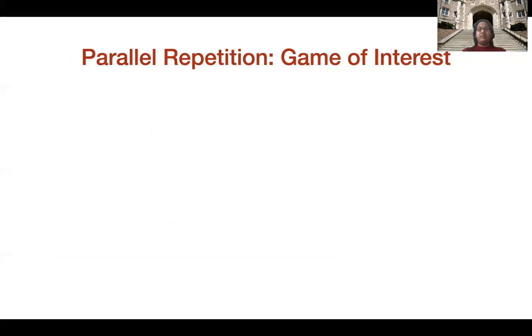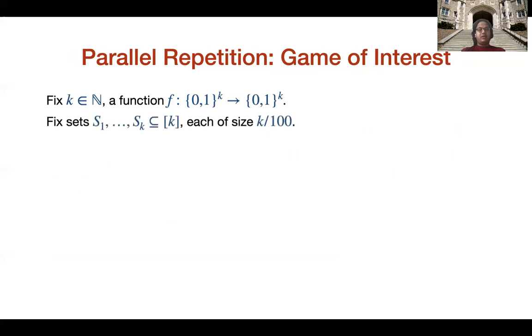I'll now mention the game of interest. We fix an integer k and a function f, which takes in k bits as input and outputs k bits as output. We also fix sets S1 up till Sk of the set {1 to k}, each of which is of size k over 100. I would like to mention that this 1 over 100 is arbitrary and we can replace it by any small constant.